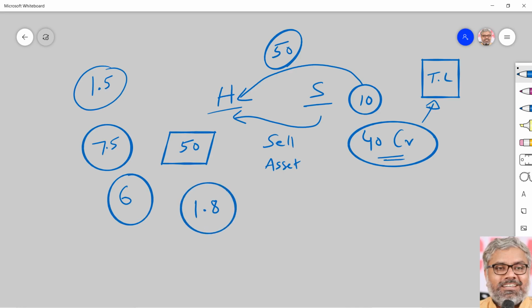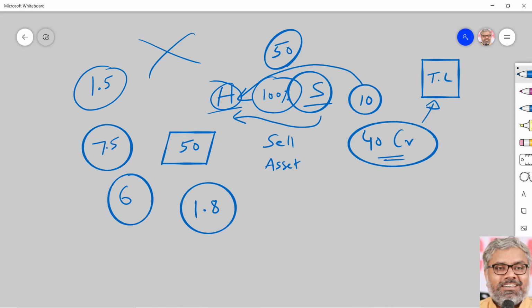For actually there is no real transaction, because both are anyway the same. Legally they are different. The holding company is a different legal entity, the subsidiary company is a different legal entity, no doubt. But essentially both are the same, because they have a 100% holding and subsidiary relationship. That means the Income Tax Act, almost for its provisional purposes, recognizes the holding company and the subsidiary company as if they are one and the same.